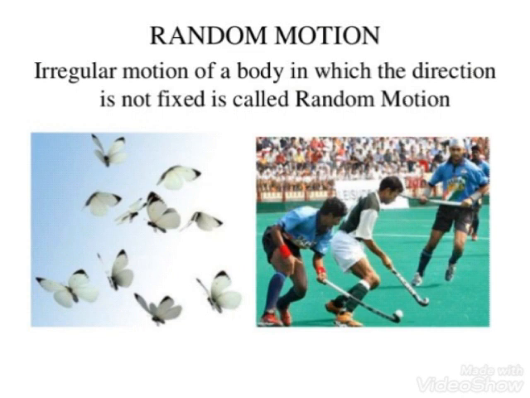Irregular motion means there is no regularity. At any point at any time, anything can move any side. Irregular motion of a body in which the direction is not fixed. Nothing is fixed in this motion. The body can move any time in any direction. That type of irregular motion is known as random motion.